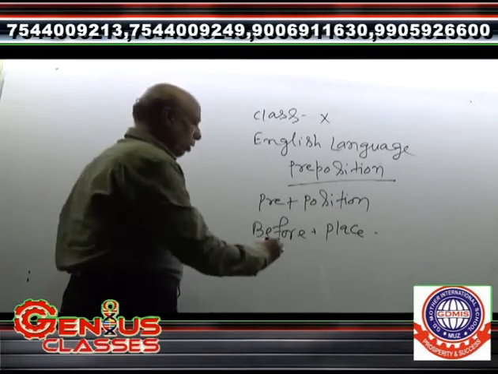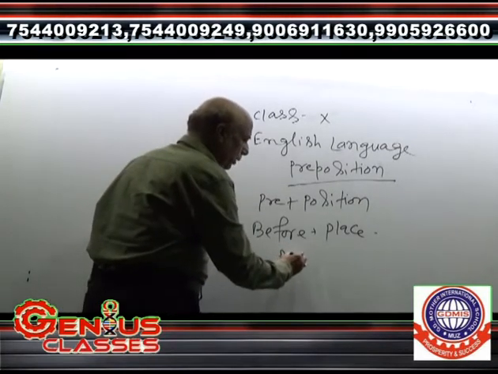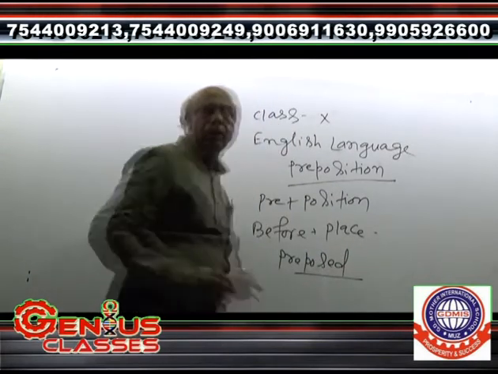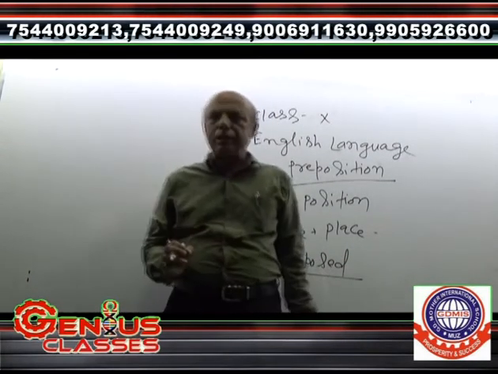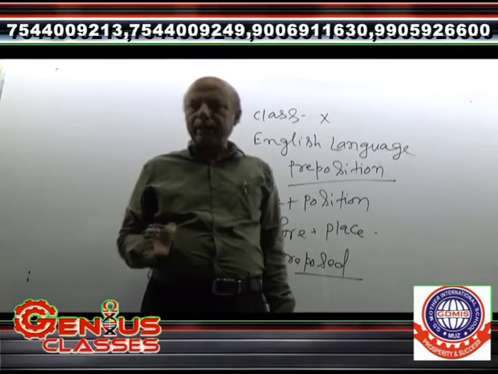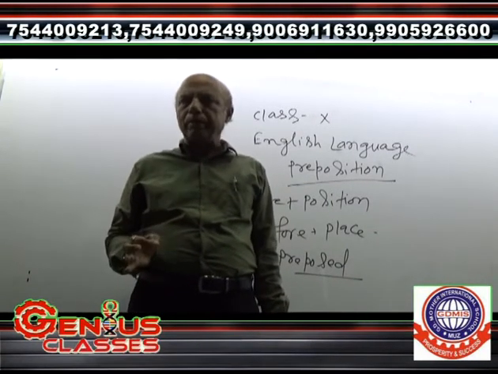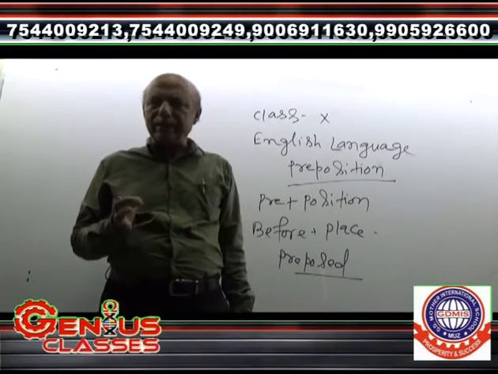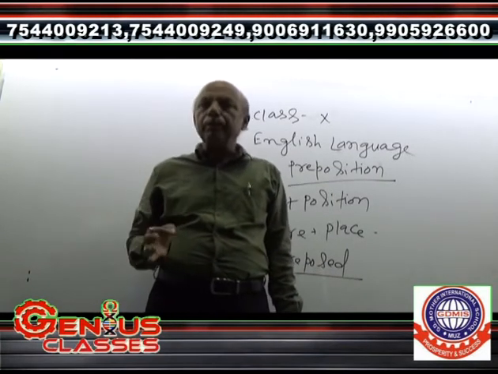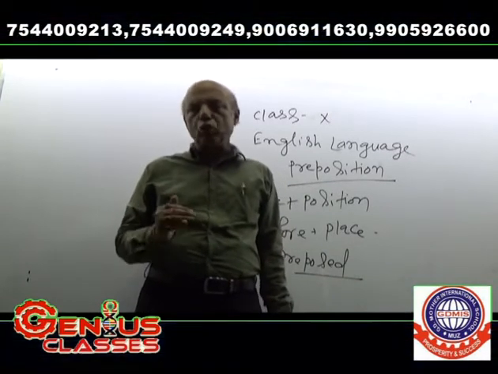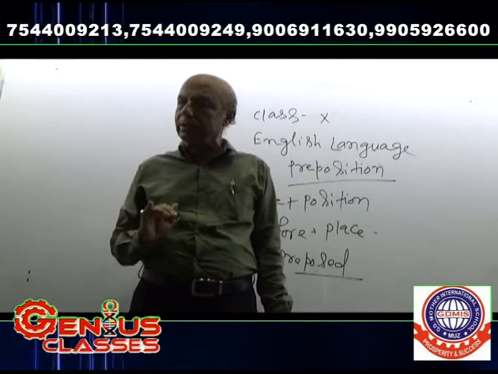Place means it is before a noun or pronoun. It is also called a preposed word. That is preposition. It is quite exact as per the definition given: a preposition is a word used before a noun or pronoun to show its relation to some other words in the sentence.